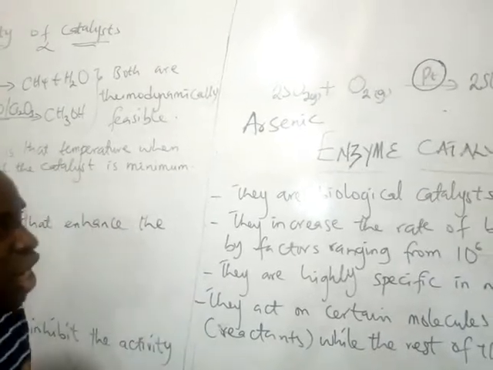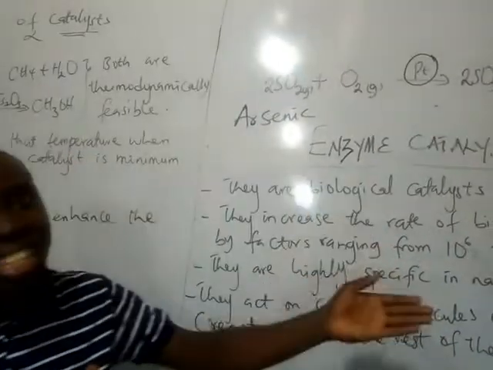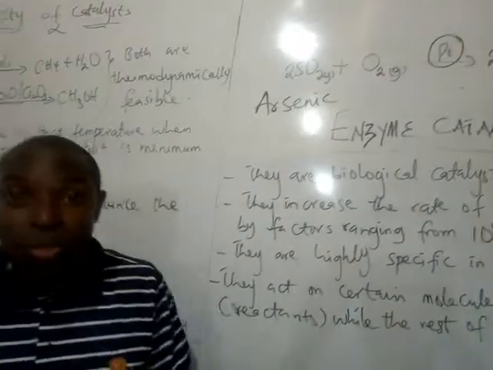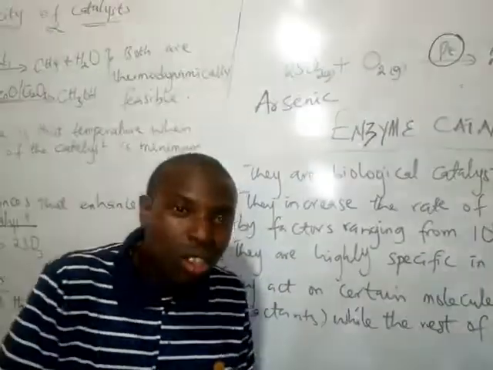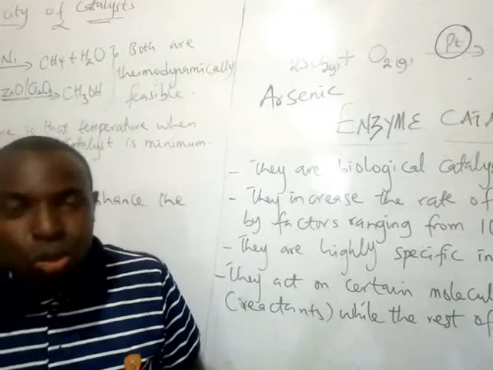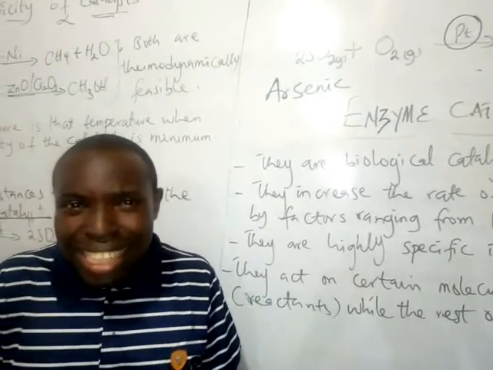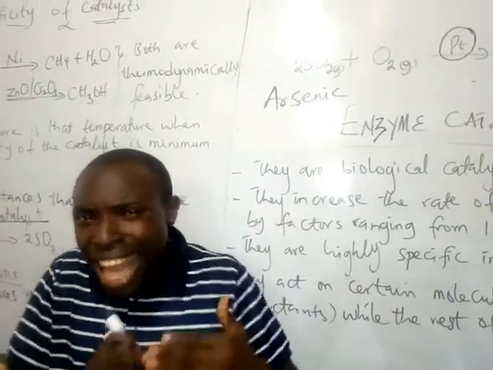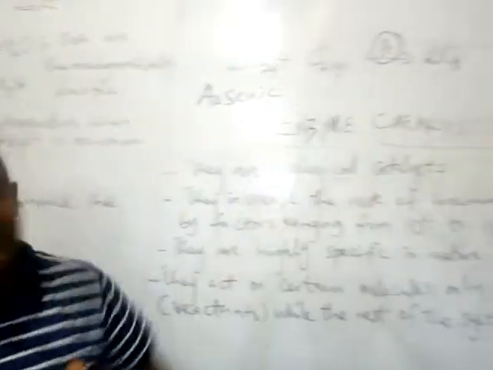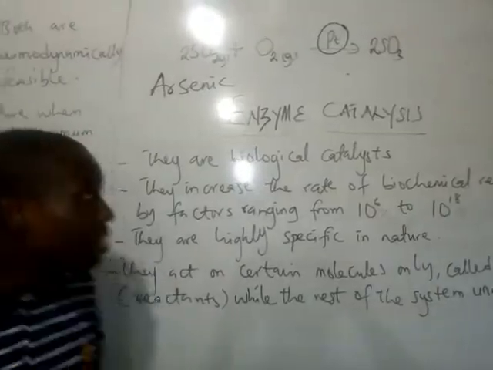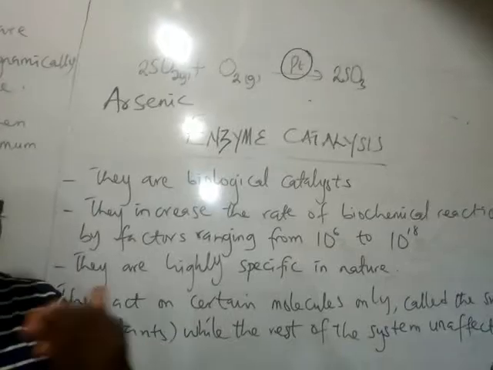Now, lastly, is what we call enzyme catalysis. Remember, I told you that basically we have two types of catalysis: homogeneous catalysis and heterogeneous catalysis. But that is not all. There is another last aspect which we call enzyme catalysis. Of course, enzymes are biological catalysts.